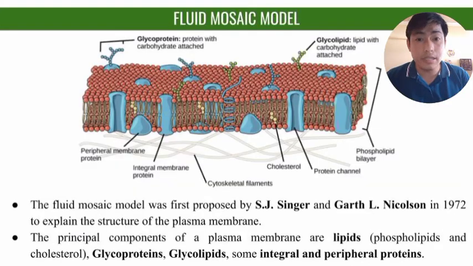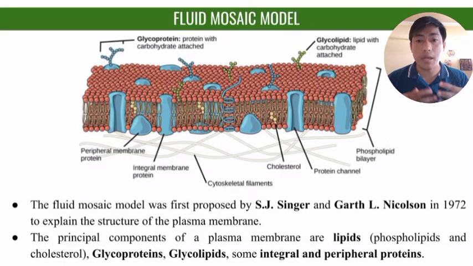Now if you see Singer and Nicolson's model, it's quite complicated to see, right? But we have a simplified diagram for the plasma membrane also, so not to worry about it. Now if you see the detailed diagram of the plasma membrane, there are some peripheral membrane proteins which are present either on the inside part or on the exterior part of the plasma membrane.